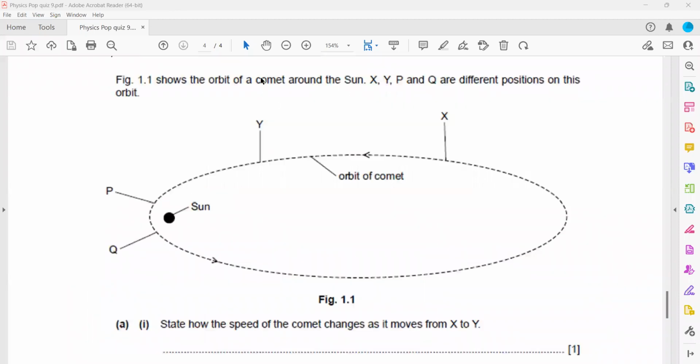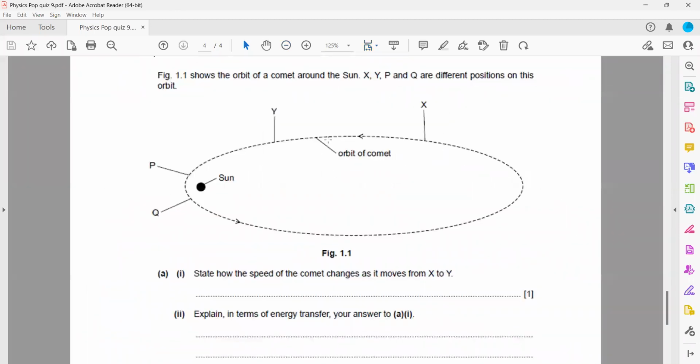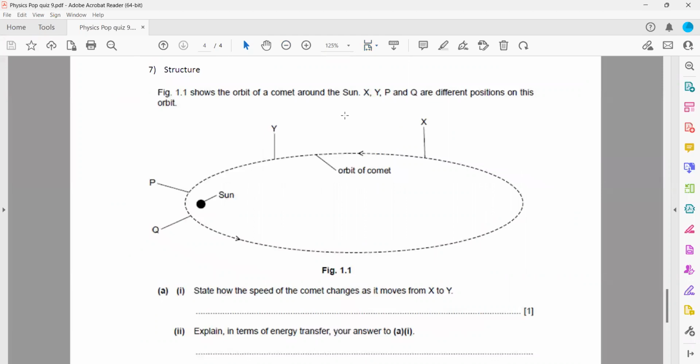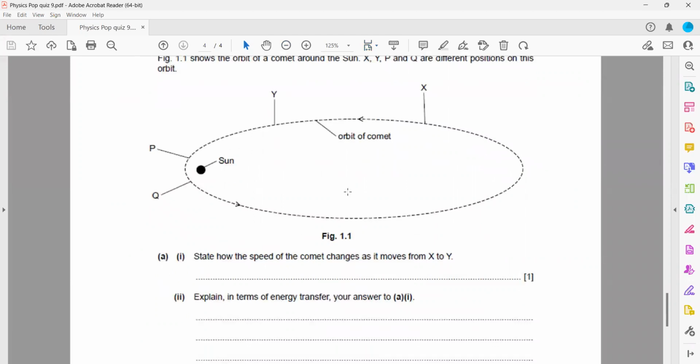In this question, figure 1.1 shows the orbit of a comet, as you can see from different positions X, Y, P, and Q. State how the speed of the comet changes from X to Y. Look, at X it was far, so it will have higher potential energy and lower kinetic energy.